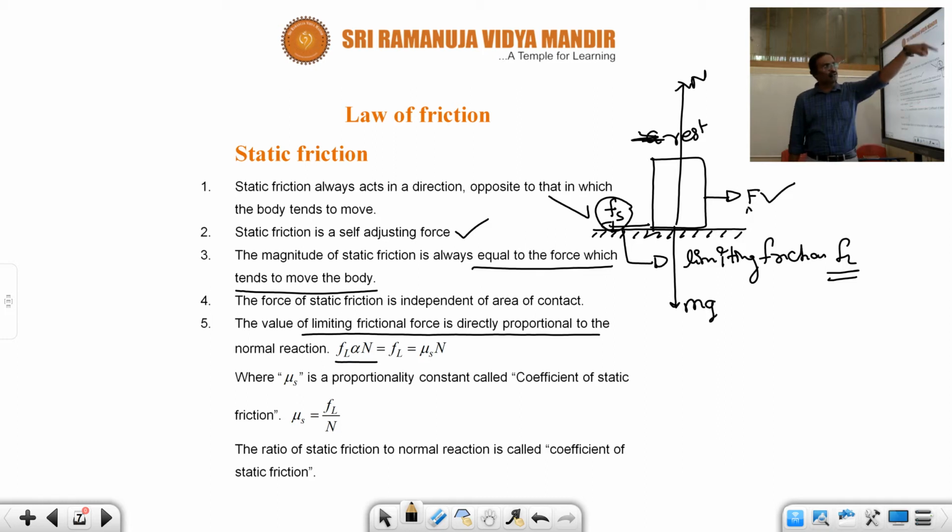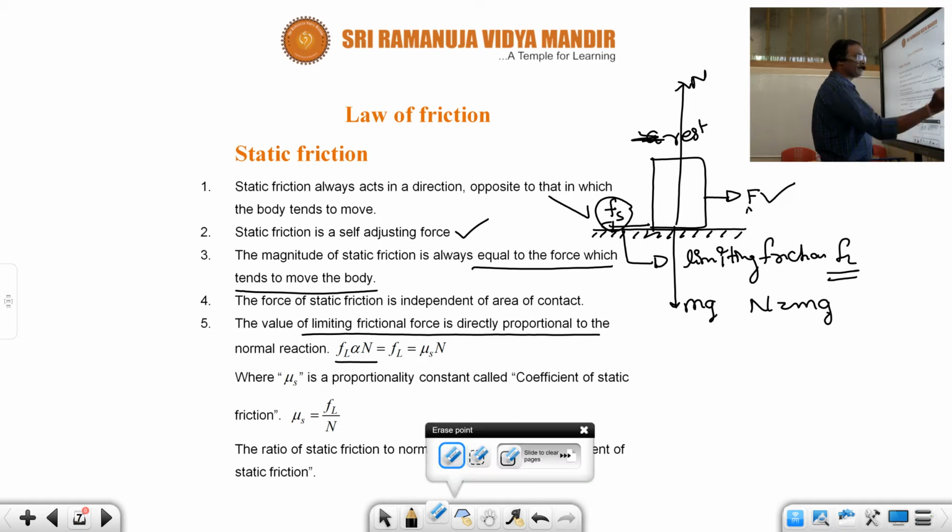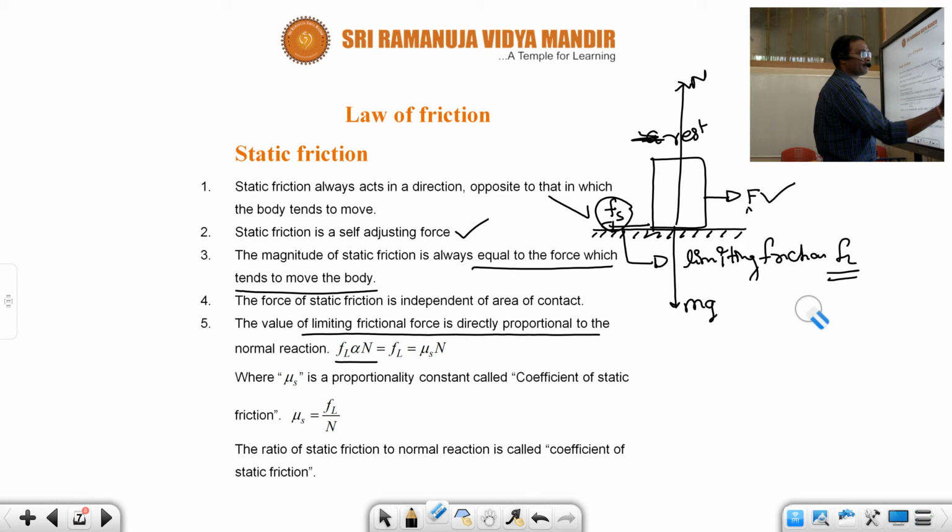The resultant force in the y-axis, in vertical, is equal to 0. That means the normal reaction N is equal to mg.